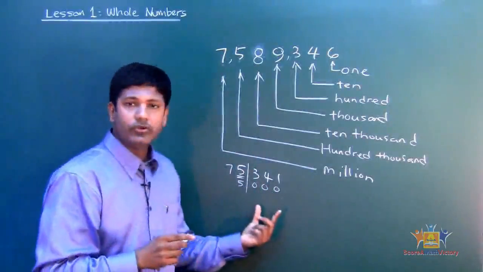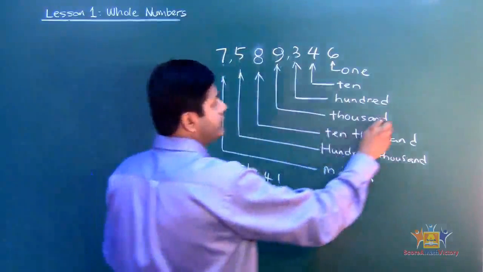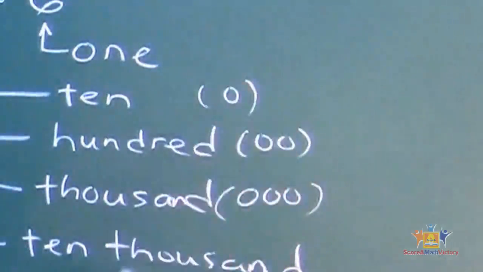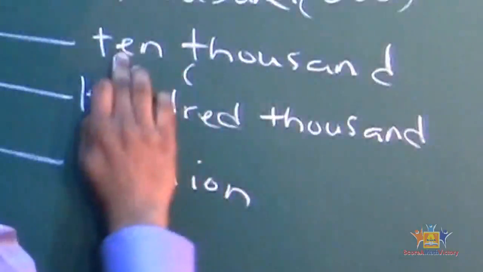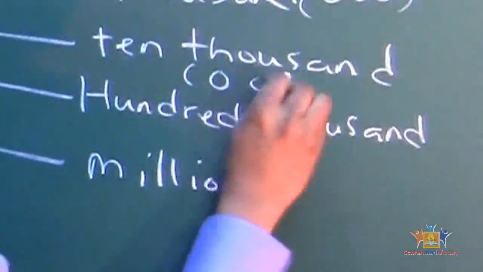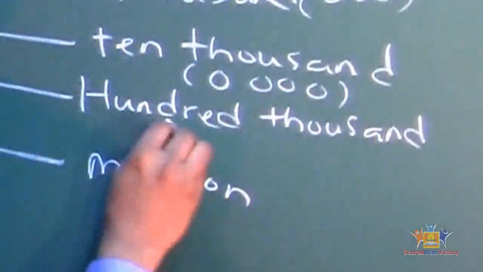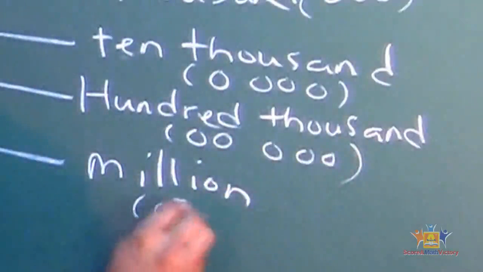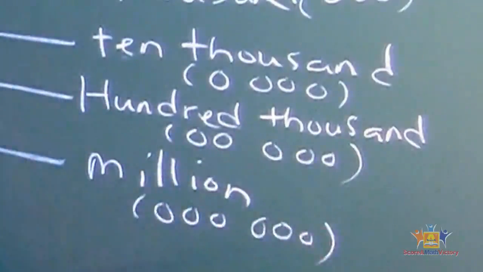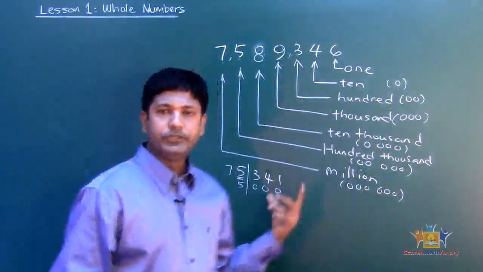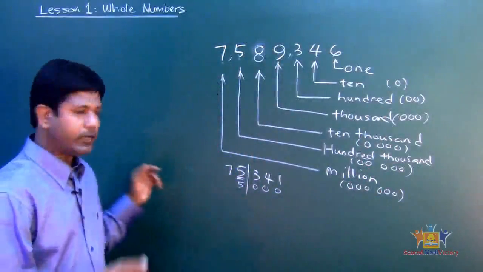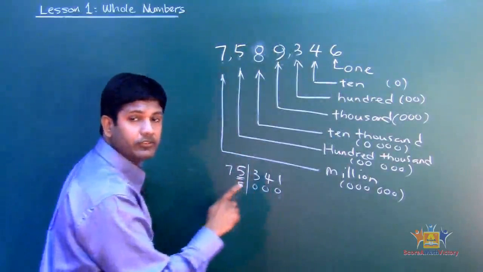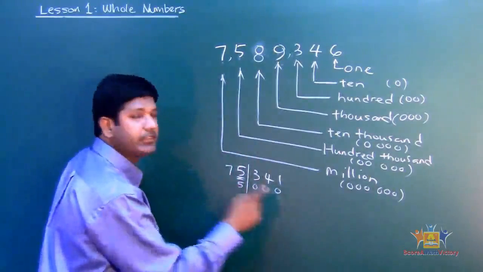When there are 3 zeros, that tells you 1,000. So keep in mind: 3 zeros is 1,000, 2 zeros is 100, 1 zero is 10. 10,000 has how many zeros? 4. 100,000 has 5. Million has 6 zeros. Once you know how many zeros they have, you should be able to solve any problem I give you. So that tells you 5 is in the 1,000 family. If I ask you the value of that digit, it's 5,000.